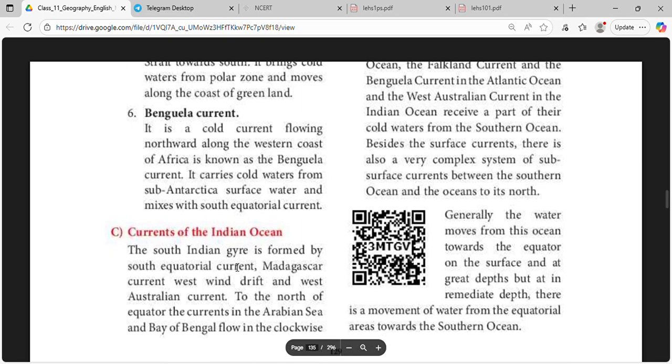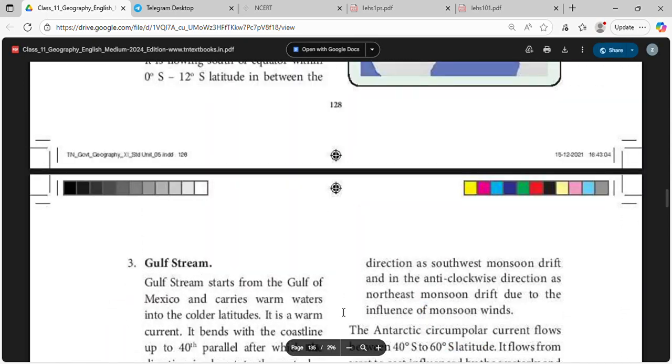Currents of the Indian Ocean. The South Indian Gyre is formed by the South Equatorial Current, Madagascar Current, West Wind Drift and West Australian Current. To the north of the equator, the currents in the Arabian Sea and the Bay of Bengal flow in the clockwise direction as southwest monsoon drift and in the anti-clockwise direction as northeast monsoon drift